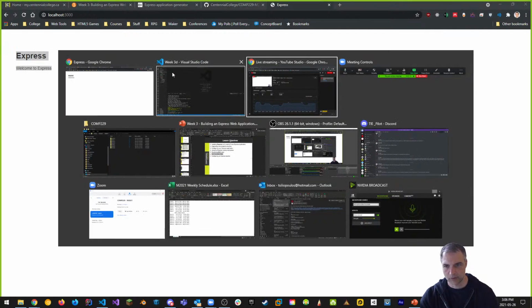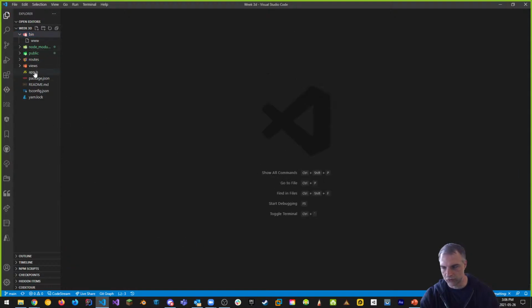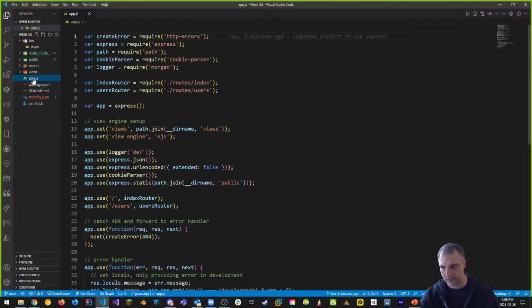And again, I'm going to go back to our code for a second, right? And we want to modify this code. I'm just going to close this off to restructure. This is what I talked about in the video, but I'm just doing it a lot faster. So how do you do it? Well, this www is really the server piece. And this app.js, well, that's really the piece that we want to configure.